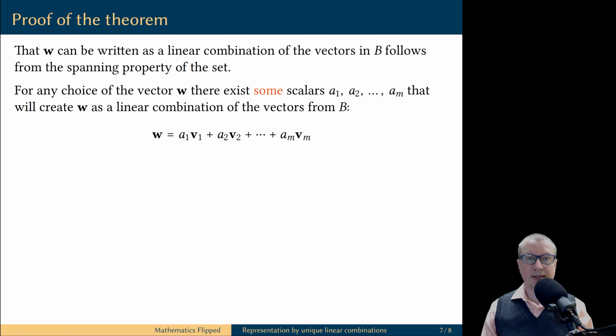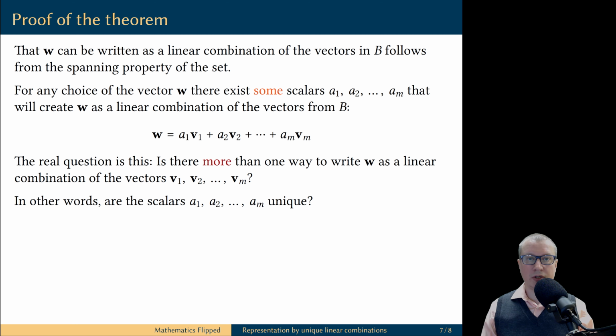The fact that any vector W in the vector space V can be expressed as some linear combination of the vectors in B follows from the assumption that B is the spanning set for the vector space. The real question here is this: is there more than one way to represent this vector W as a linear combination of vectors in the set B? We will prove that the given representation is the only representation. There are no other such linear combinations possible.